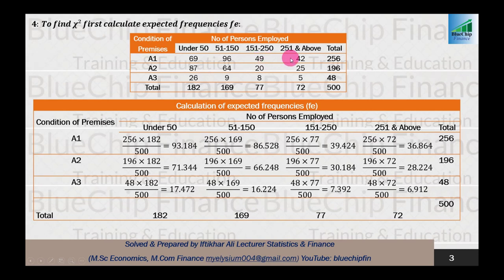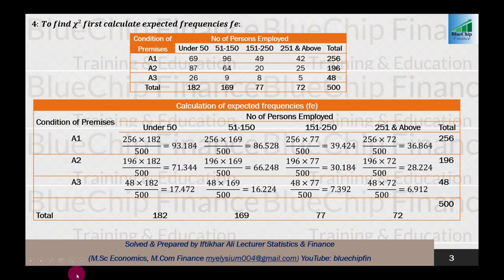For 49, row total is 256, column total 77 and subtotal 500, and expected frequency is 39.424. And in the same way, for 42, row total is 256, column total is 72 divided by 500, and expected frequency is 36.864. So in the same way, you can calculate all these expected frequencies for 87, for 64, for 20, for 25, and in the same way for 26, 9, 8, 5, and calculations are given here.